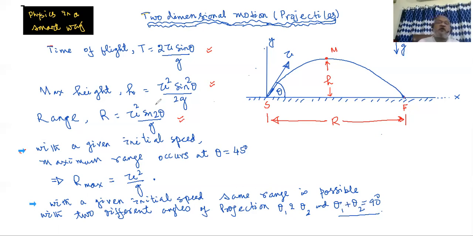Usually these things are taught whenever the teacher or the book takes up projectile motion.